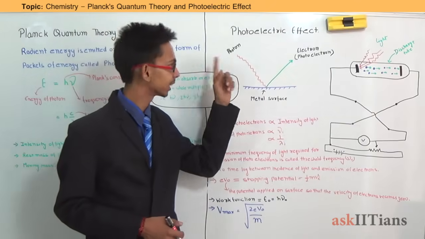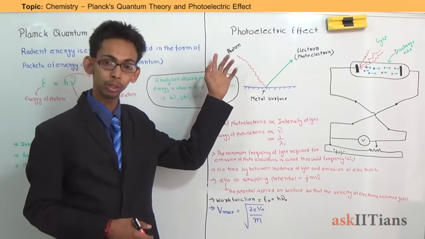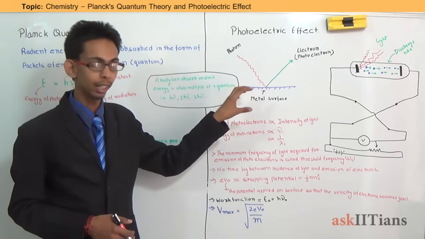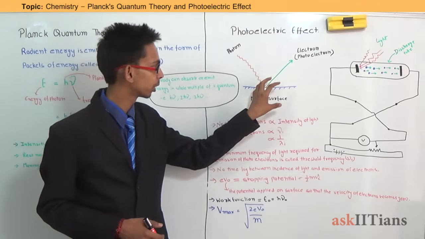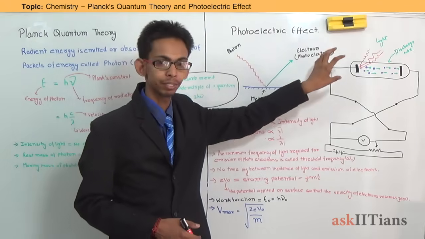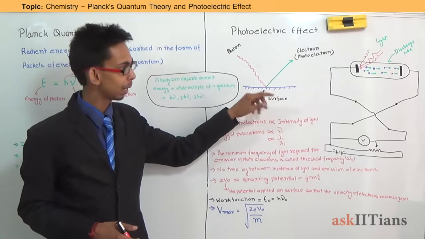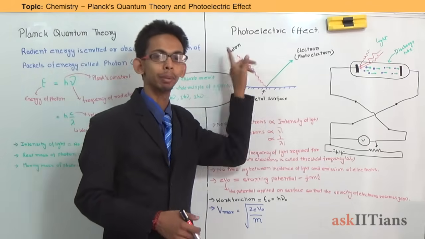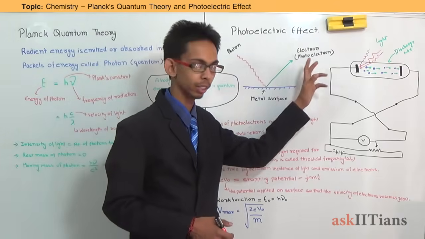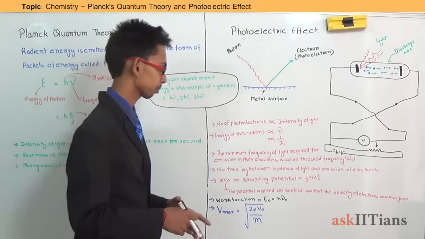will be equal to the number of photons, because the energy of a photon is used for emission of the electron, but it is also used for increasing its velocity and some other things in the surface. But the number of electrons will surely depend on photons. It may not be equal, but it will depend on that. The number of photoelectrons will depend on the number of photons striking the surface of matter.